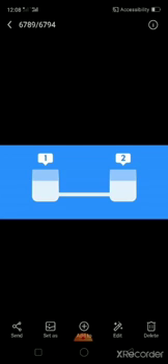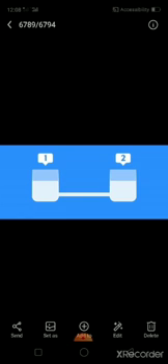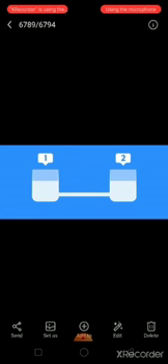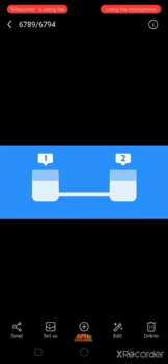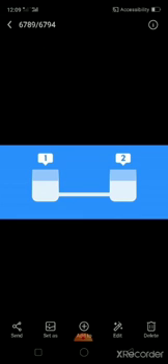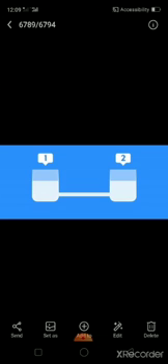Now here I am showing you two water cans. In both the water is filled to the same height and a tube is connected between them. So there can be no flow of water. The reason is the same water level and the same height. But if we need to transfer the water from one can to another can, then some changes are required.